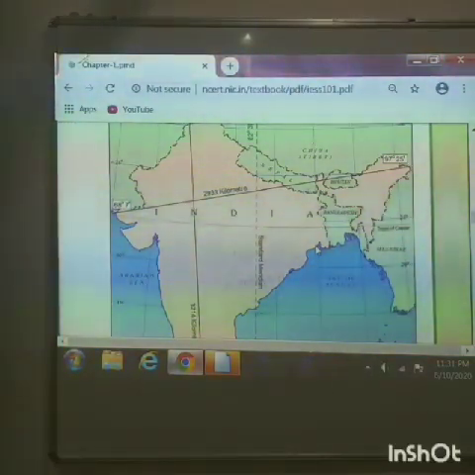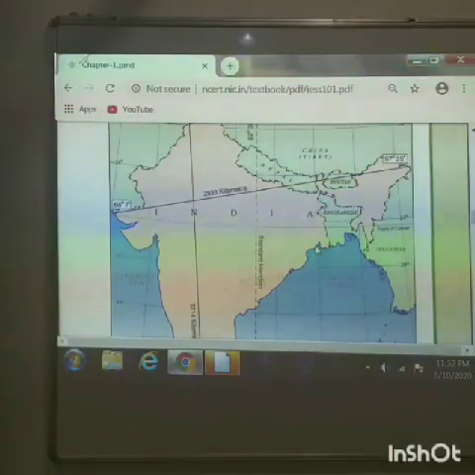First, longitudes were brought into existence to study time and to have clarity on time zones. The 0 degrees longitude, the Greenwich meridian, is considered the prime meridian, and it passes through Greenwich in London.